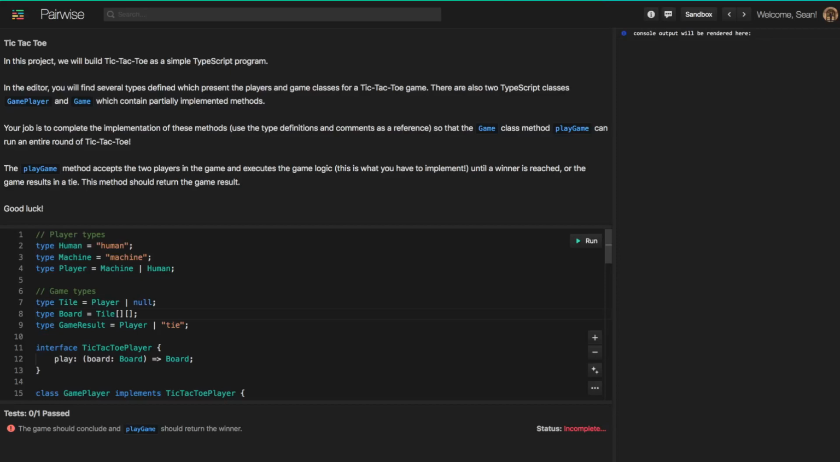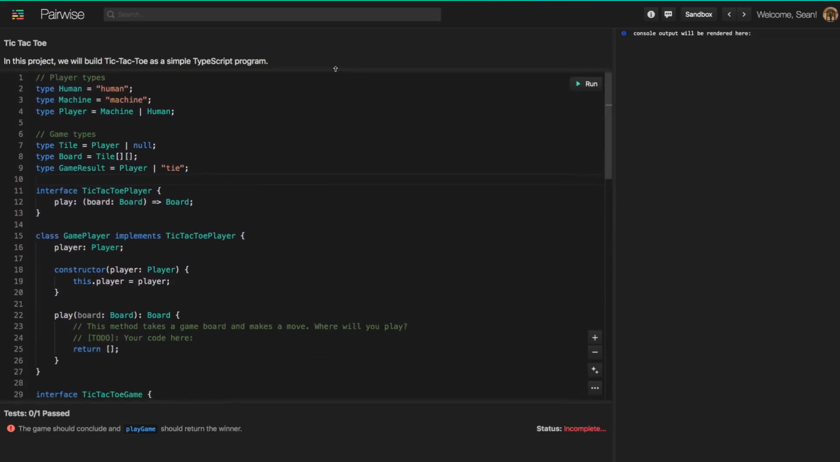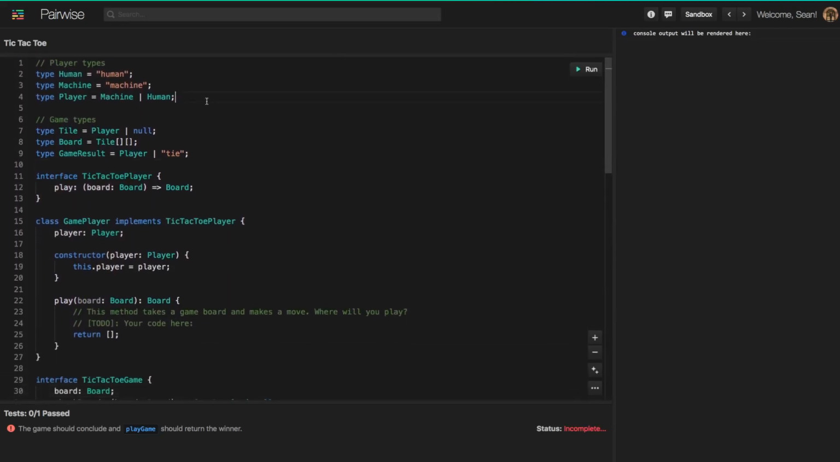Okay, in this video, we're going to be solving the Tic Tac Toe project. Here we're going to be implementing the game logic for a Tic Tac Toe game. We have some code in the editor to start out with, so I'm going to pull this up and we'll start by looking at the code.